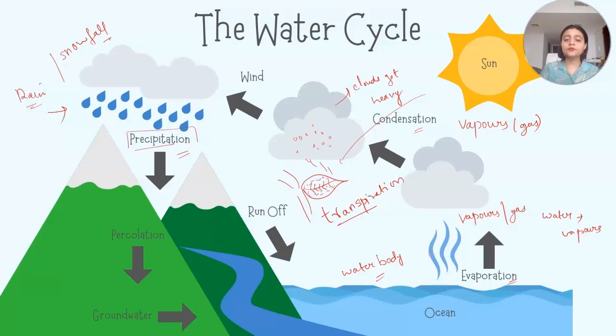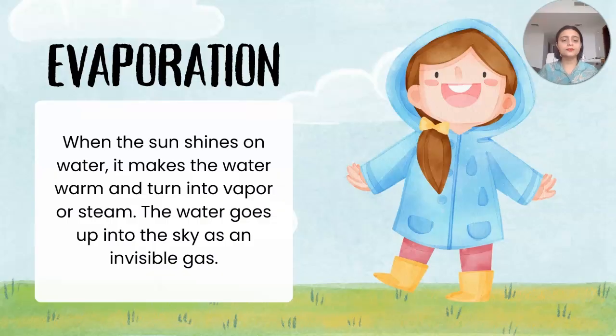All right. So this was all about the water cycle. The water cycle is the continuous movement of water which comes from the ocean, then into clouds. Then clouds will give out the rainfall. Okay. So it's a continuous chain or cycle of water. That is why it is known as the water cycle.